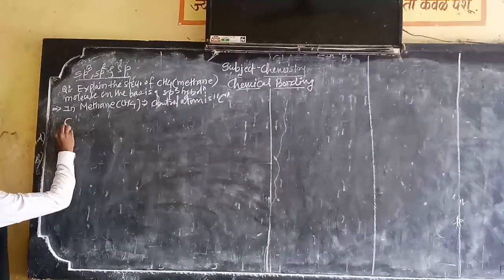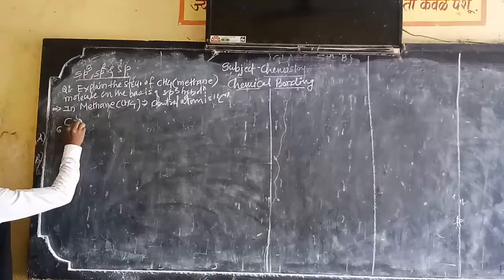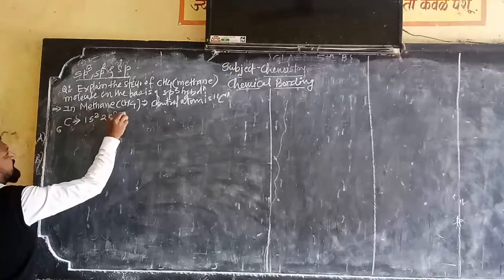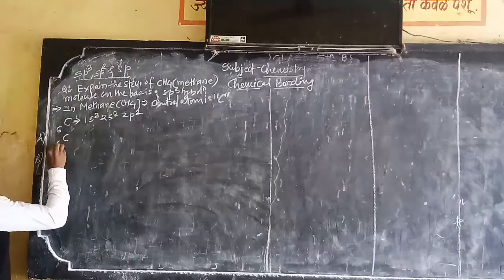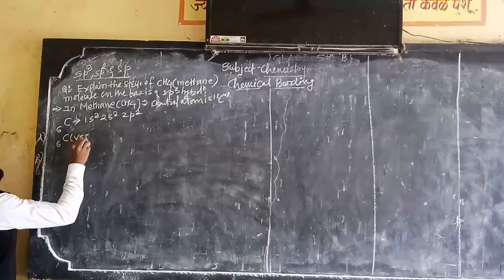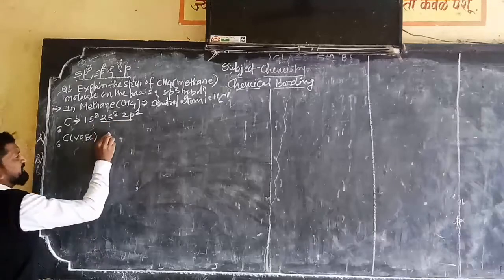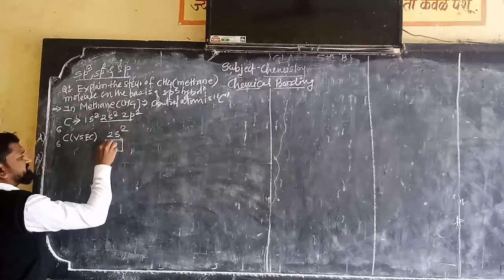Now carbon has an atomic number of 6, therefore its electronic configuration is 1s2, 2s2 and 2p2. Now we want the valence shell electronic configuration, therefore we will consider only this portion: 2s2.